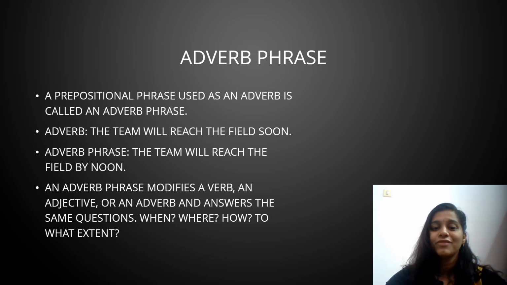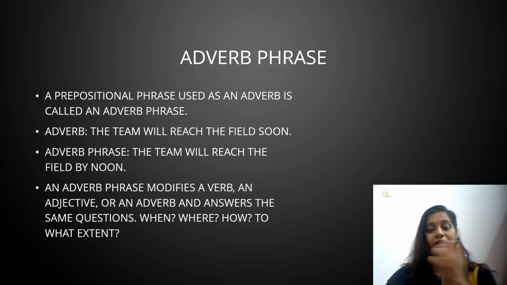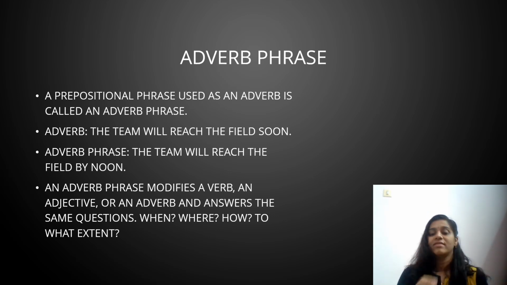A prepositional phrase used as an adverb is called an adverb phrase. The team will reach the field soon is one of the examples. Adverb phrase: the team will reach the field by noon. An adverb phrase modifies a verb, an adjective, or an adverb and answers the same questions: when, where, how, to what extent.